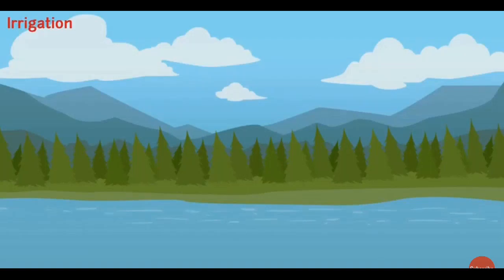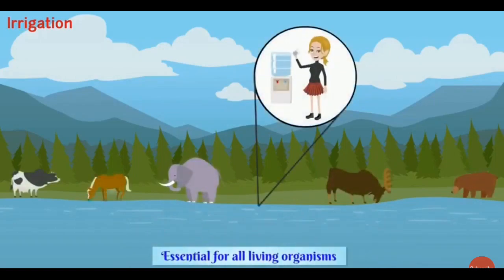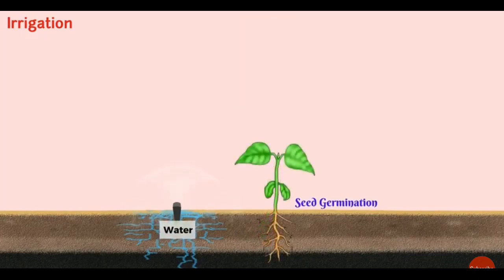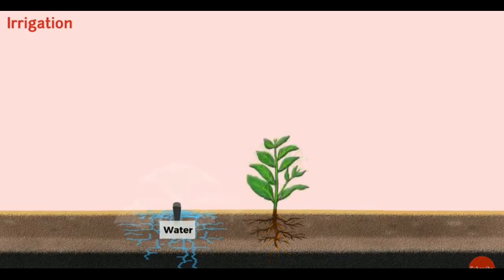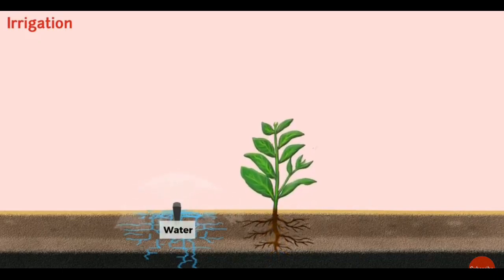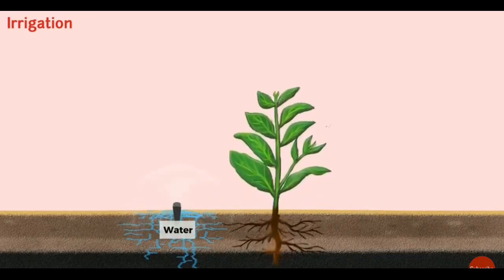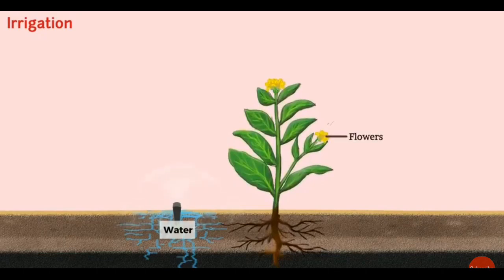Irrigation. We know that all living organisms require water. So, water is essential for all living organisms, including crops. With the help of water, seed germination can take place. Also, water helps in the growth of the plant. Water also helps in the development of various parts of the plants like flowers, fruits, and seeds.